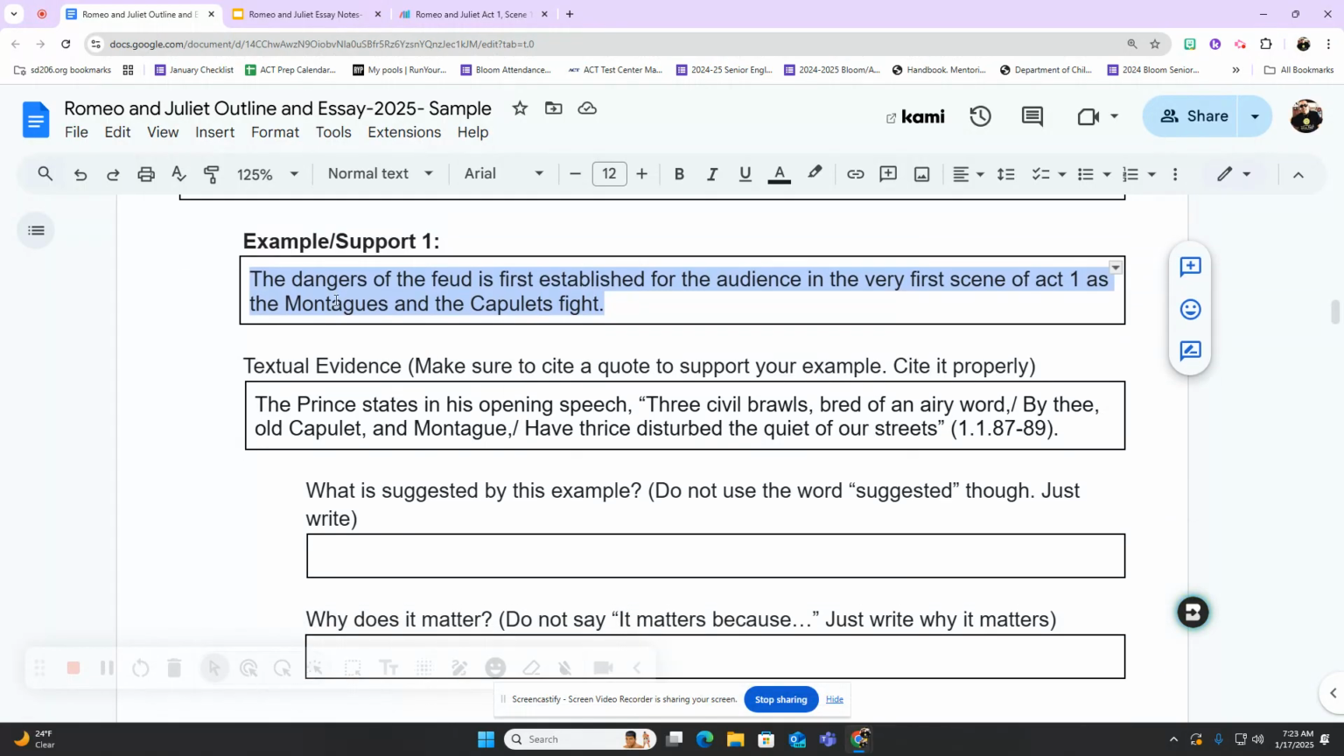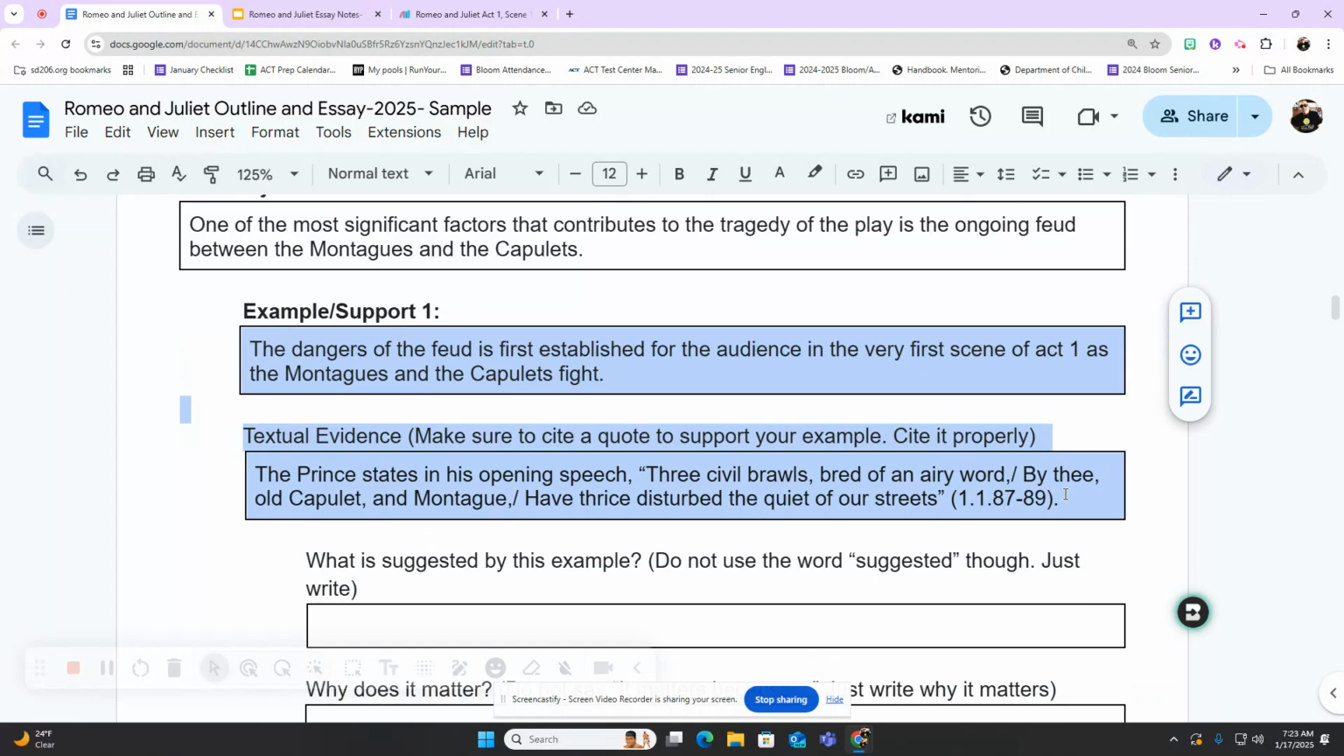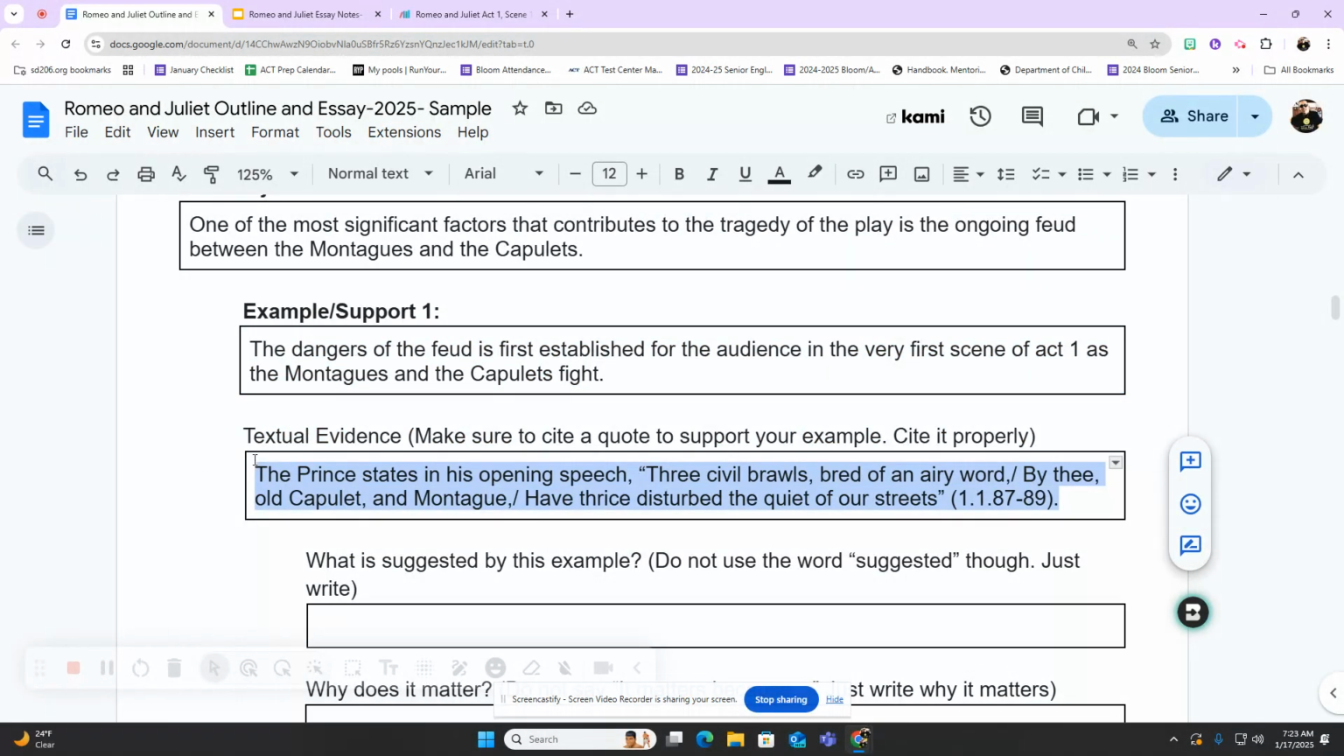So what I'd like you to do right now is to pause the video, and I'd like you to write an example for your first body paragraph at your first point, supported by some evidence from the text. So pause the video and do that now.